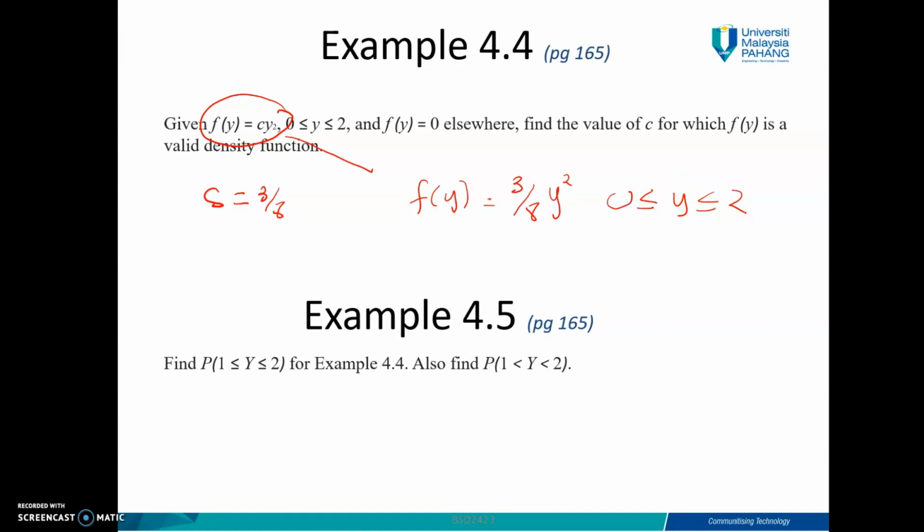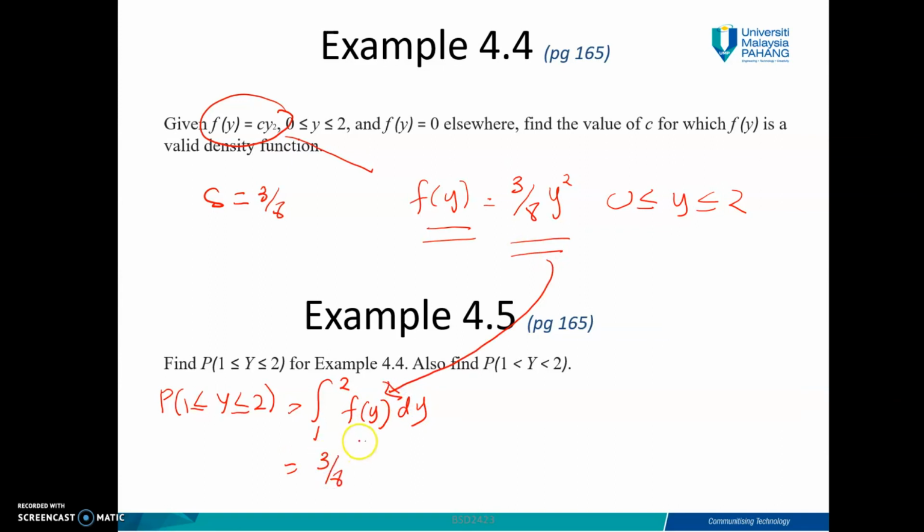So for example 4.5, you need to find the probability that y is between 1 and 2. You will have the same density function here, but you integrate from 1 until 2 of fy dy. You substitute fy here. The constant you can bring out, 3 over 8, and then you will have y cubed over 3, from 1 to 2.